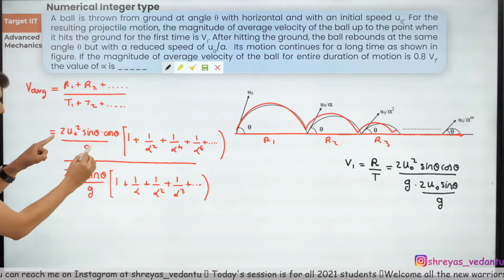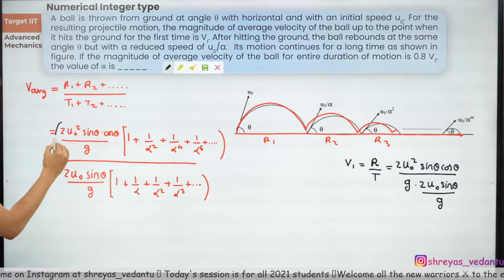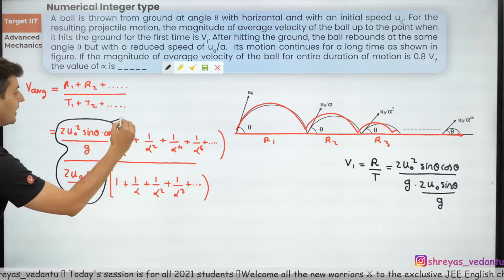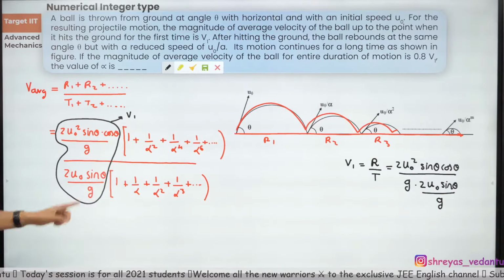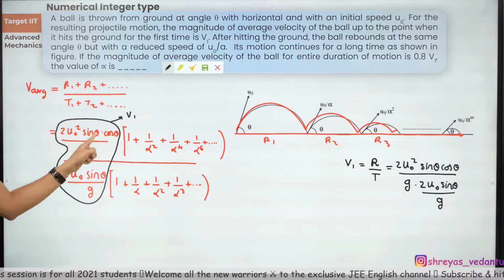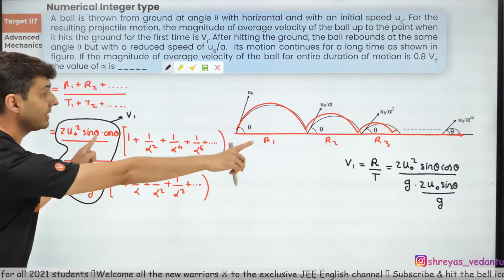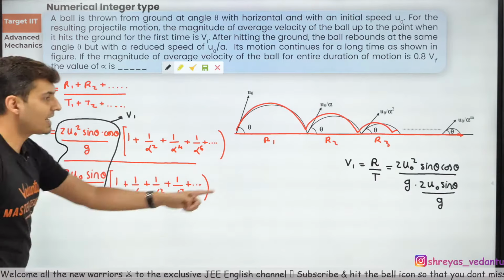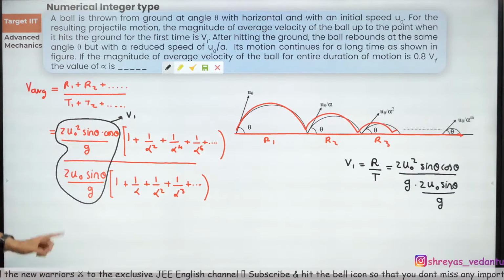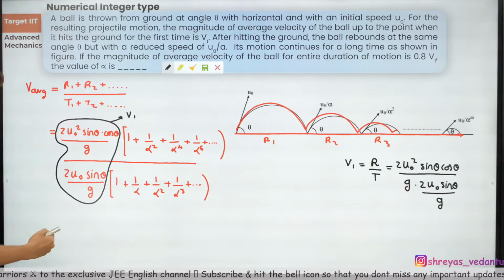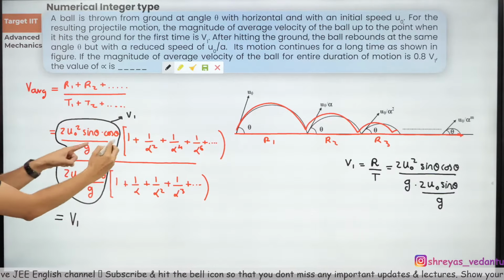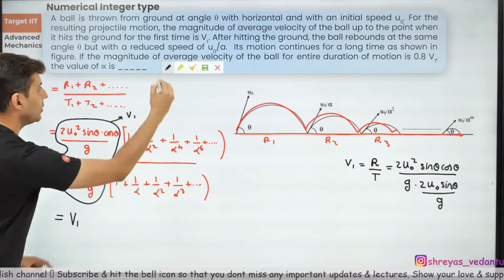Don't you see this entire thing over here? This entire thing is exactly nothing but v1. Just check this out. Confirm this for me. 2 u naught square sine theta cos theta by g divided by 2 u naught sine theta by g. It's exactly that term. You can see that. So can I not say this is nothing but v1 and this entire term over here?